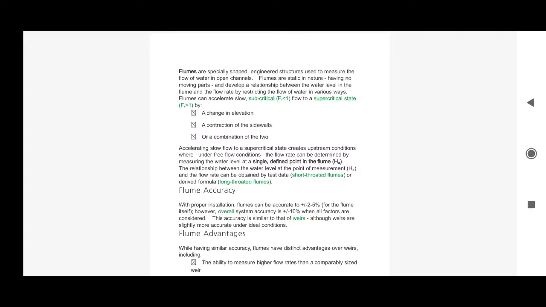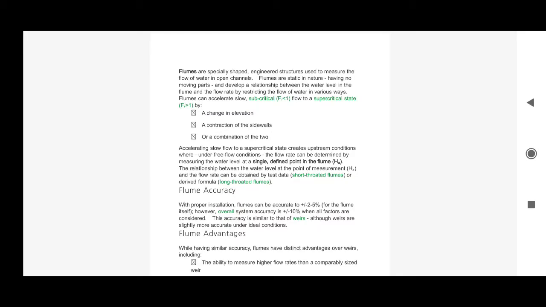There are two basic types of flumes: short throated flumes and long throated flumes, depending upon the length of the flume run. They are very accurate. The accuracy can be plus or minus 2 to 5%. However, overall system accuracy is plus or minus 10% when all factors are considered. This accuracy is similar to that of weirs, although weirs are slightly more accurate under ideal conditions, right?